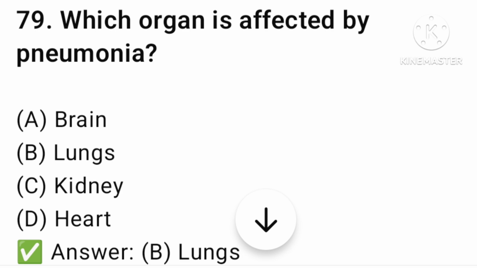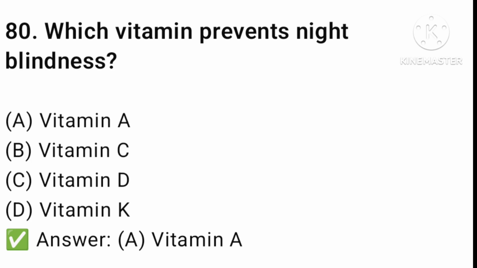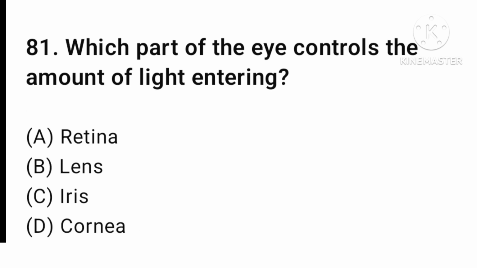Let's find the next question. Which vitamin prevents night blindness? Vitamin A, C, D or vitamin K? The answer is option number A, vitamin A. Next question. Which part of the eye controls the amount of light entering? Retina, lens, iris, or cornea? The answer is option number C, iris.